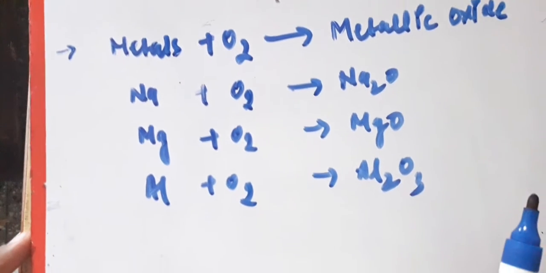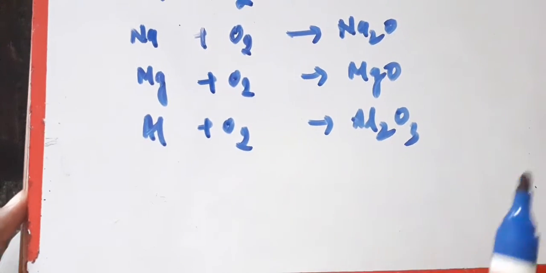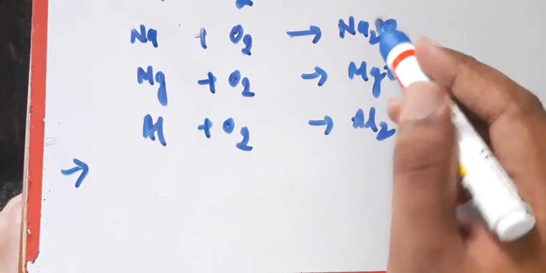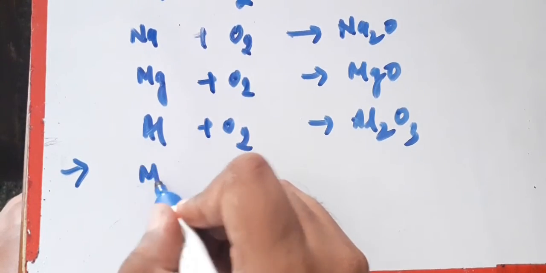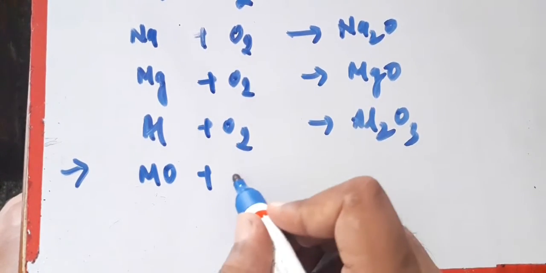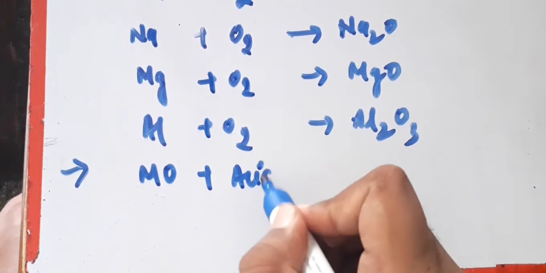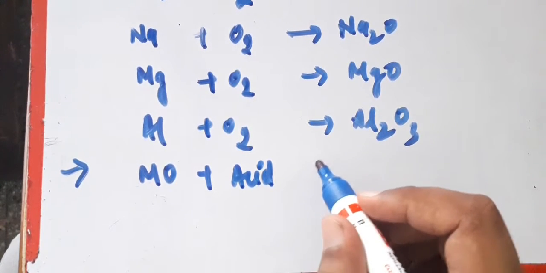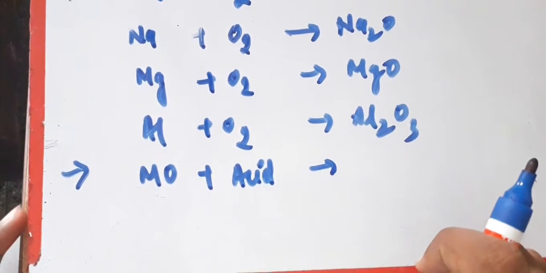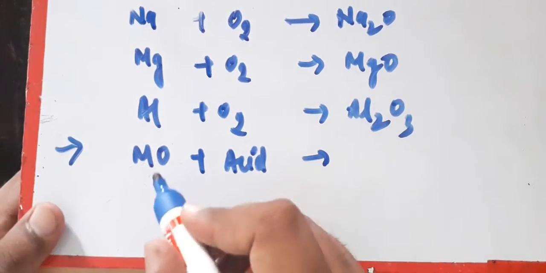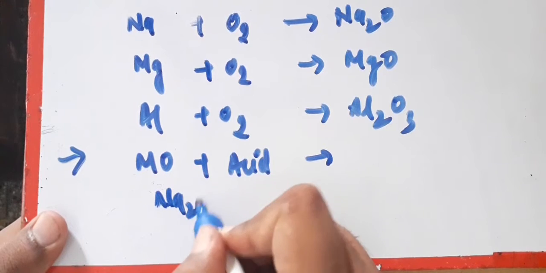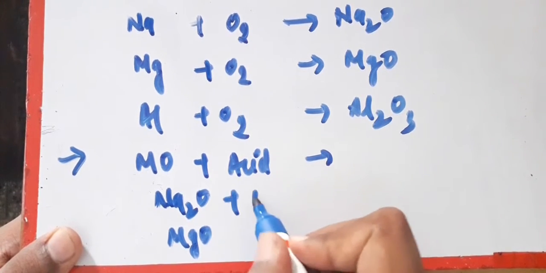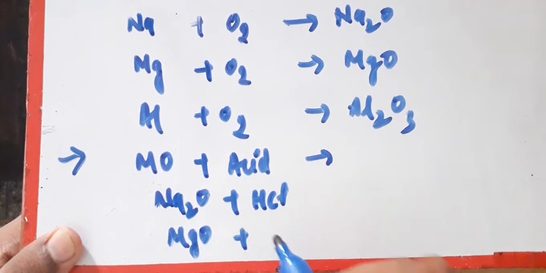Now the second type is what happens when these metallic oxides react with acids. Let us take these examples only: sodium oxide and magnesium oxide. Let us react them with acids, HCl and H2SO4.